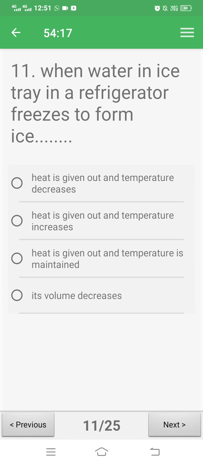Next question, when water in an ice tray in a refrigerator freezes to form ice, what happens? Heat is given out and temperature decreases. Heat is given out and temperature increases. Heat is given out and temperature is maintained. Its volume decreases. For question 11, correct answer is C. Okay, heat is given out and temperature is maintained. Here water is converted into ice. First heat is given out and temperature of ice is maintained.